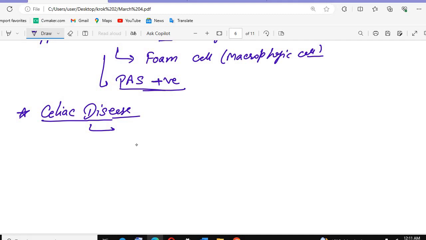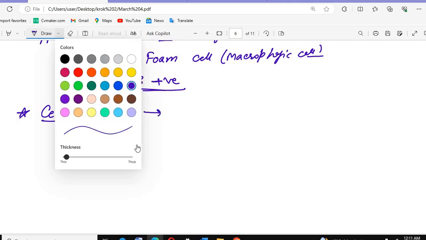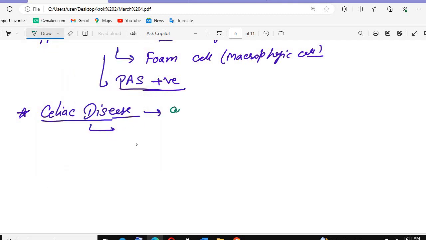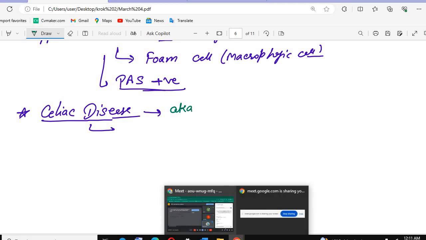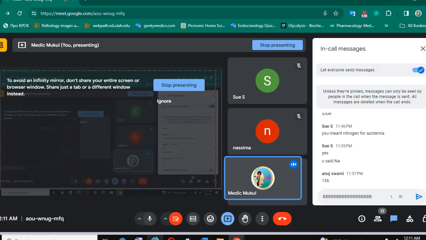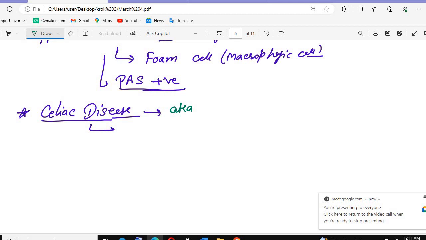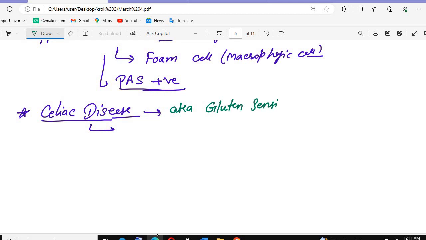The celiac disease is also known as gluten sensitive enteropathy. Everybody came, right? Okay. So this is also known as gluten sensitive enteropathy. That is the celiac disease.